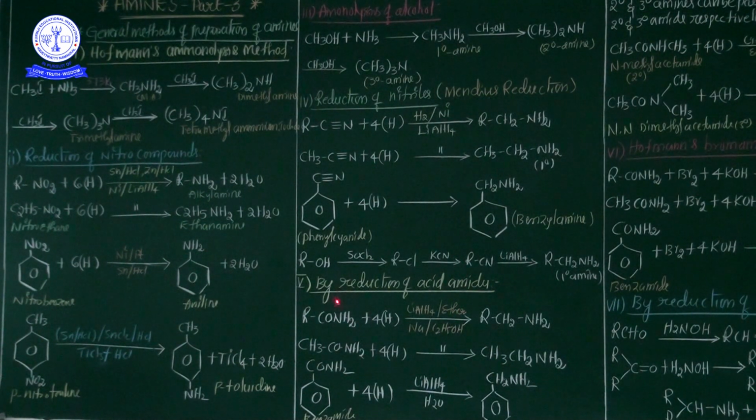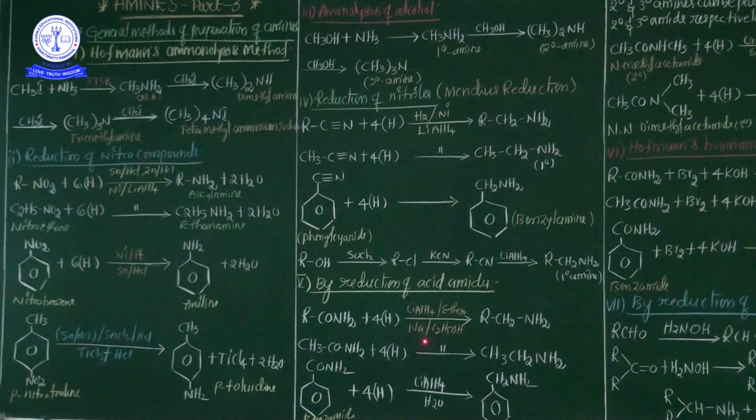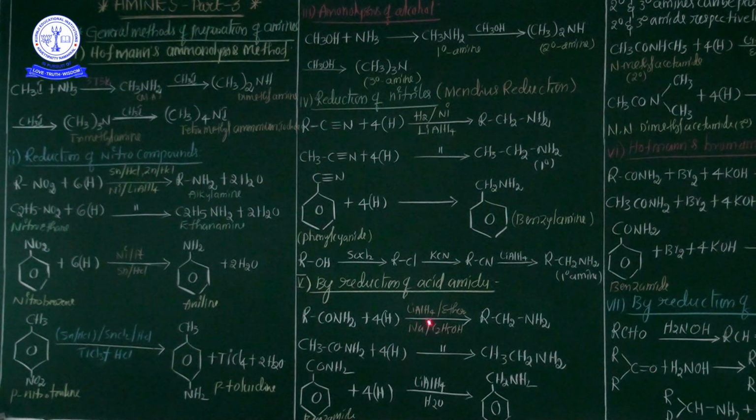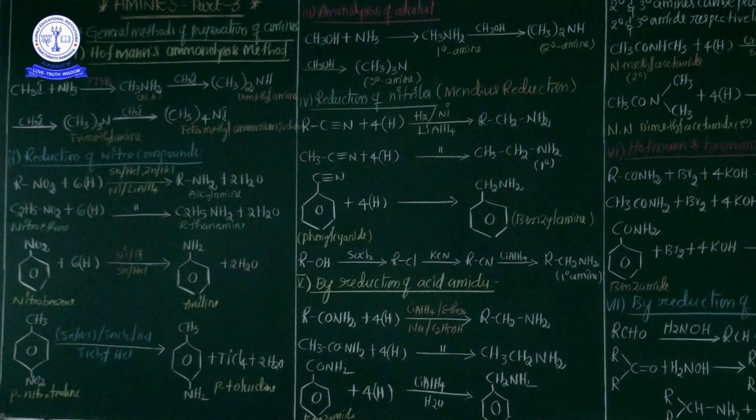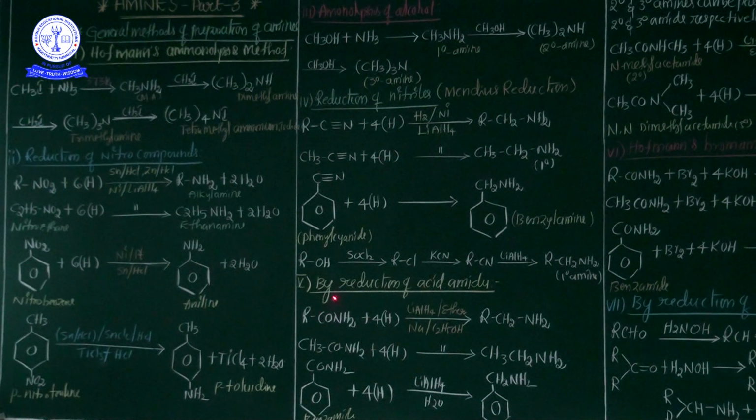Now see here, by reduction of acid amides. My dear students, primary amines, secondary amines and 3 degree amines can be obtained by the reduction of amides with lithium aluminum hydride or sodium and absolute alcohol. You know what is absolute alcohol? 100% alcohol is called absolute alcohol. Instead of lithium aluminum hydride, absolute alcohol is also used as a reducing agent in this process, the reduction of acid amides.